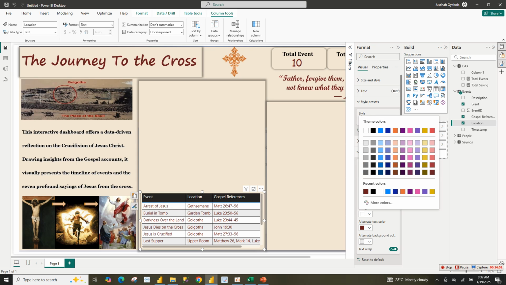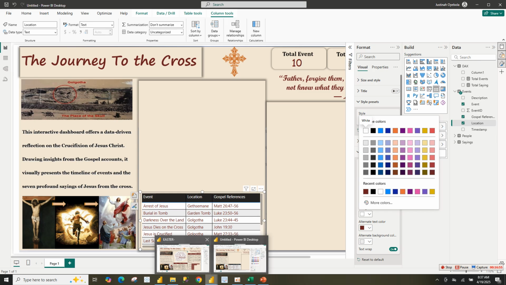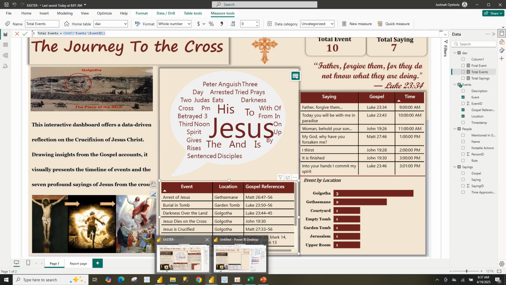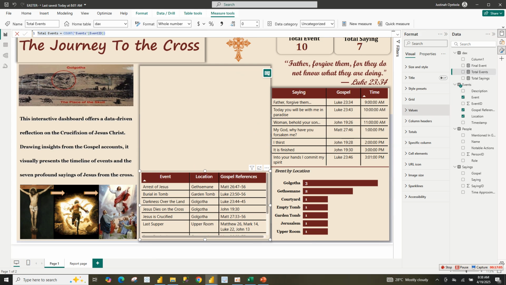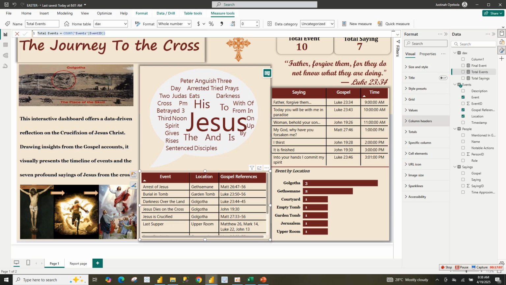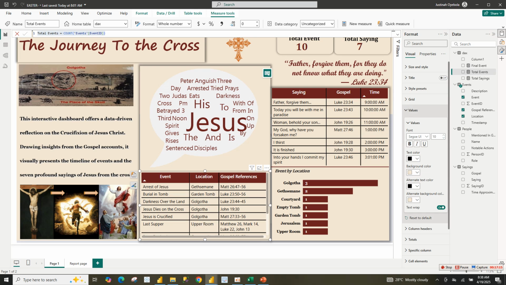For the background color, let me check the other one to check my background color, so that I can just copy and paste the color code that I use. Okay, where is that value?